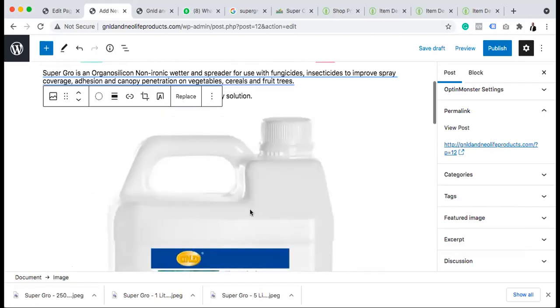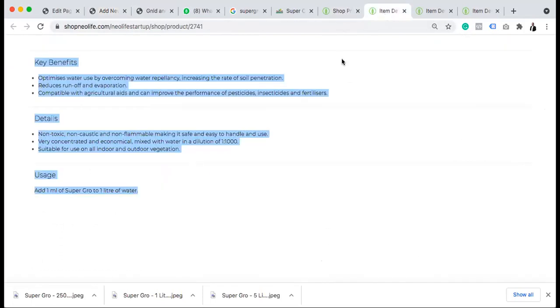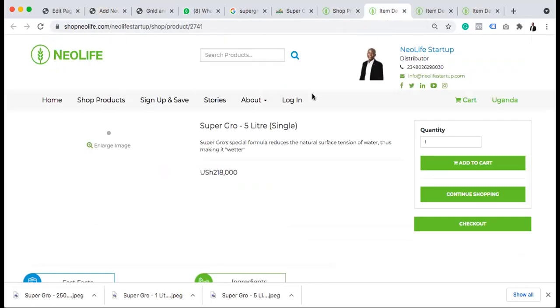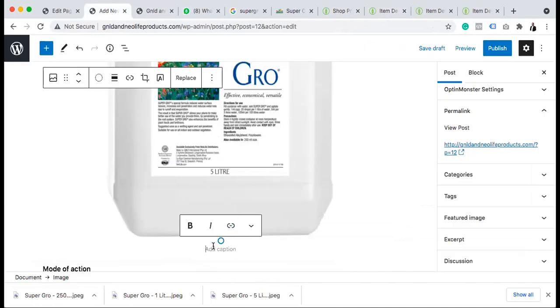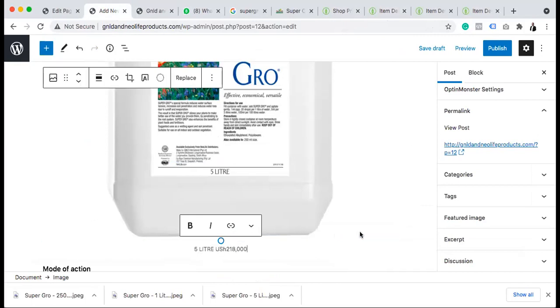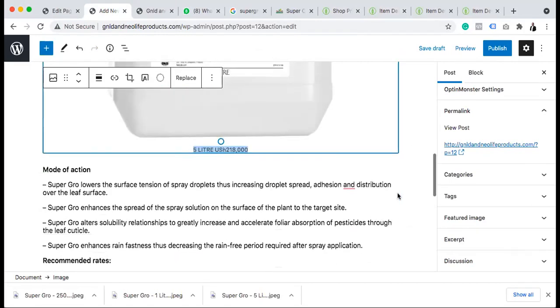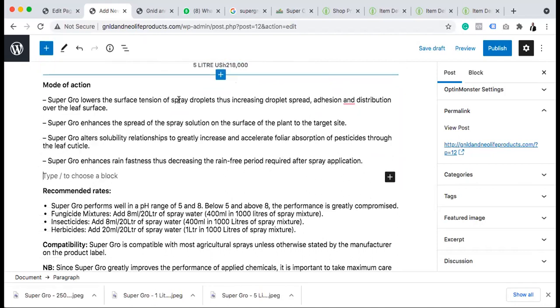Right? So I'm not just going to say 5 liter. I'm going to say 5 liter and the amount. So I'm going to put it here. 5 liter. Okay? And I'm not just going to leave it like this. I'm going to bold it. So as we are moving on again, I will not wait for the other one.